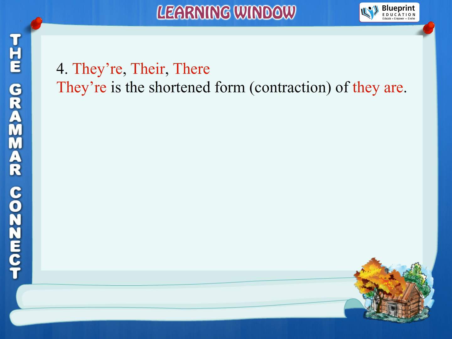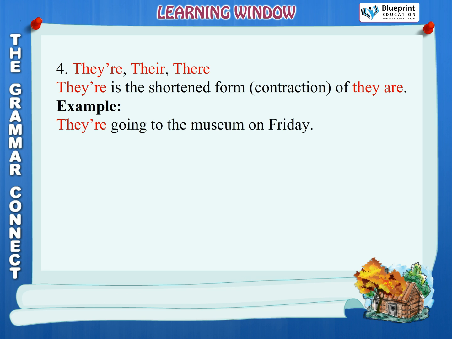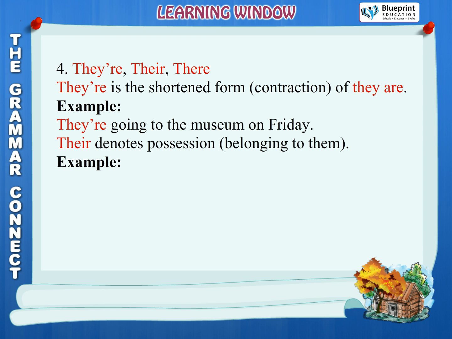4. They're, their, there. They apostrophe re is the shortened form, contraction, of they are. Example, they're going to the museum on Friday. Their denotes possession, belonging to them. Example, their horse was tied to the tree.